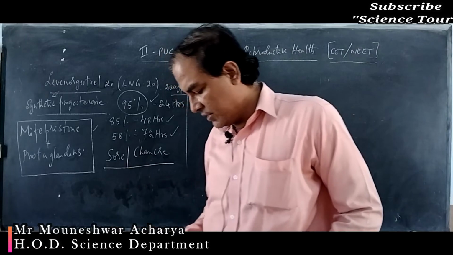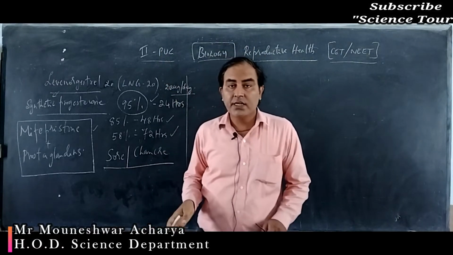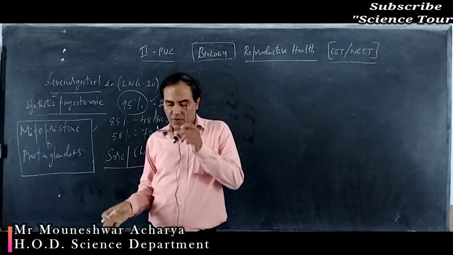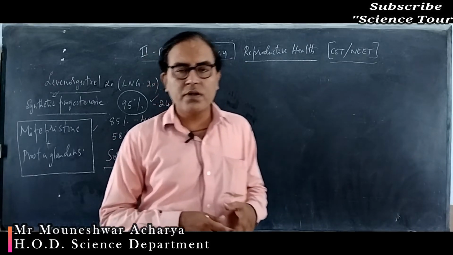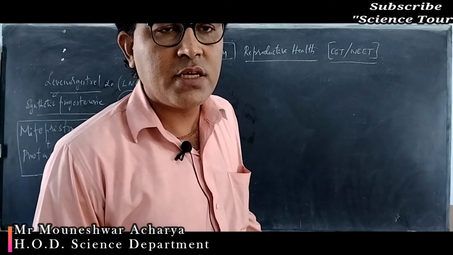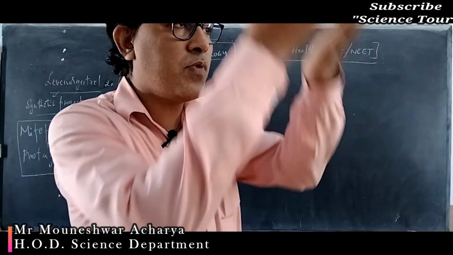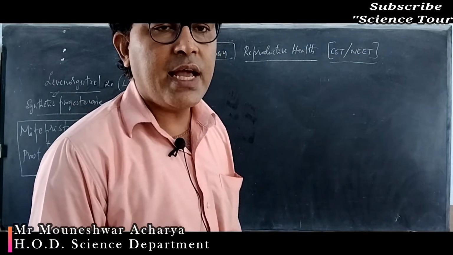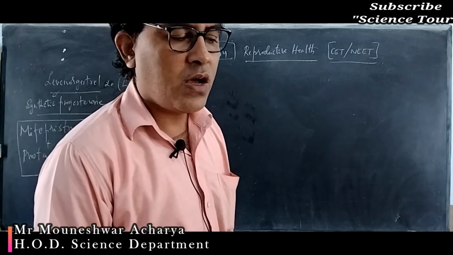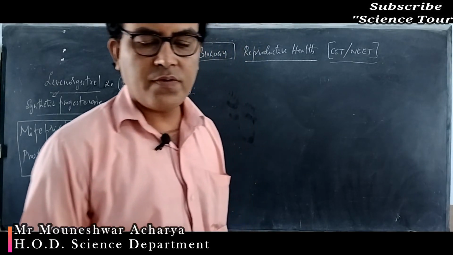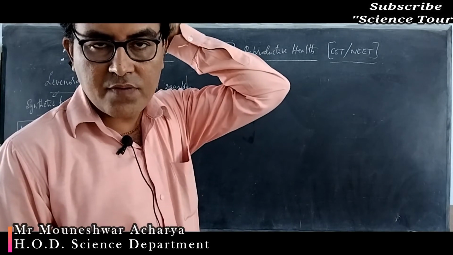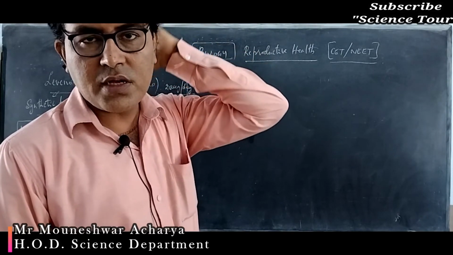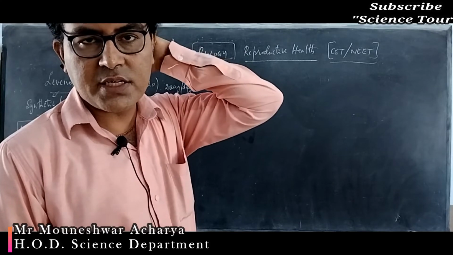So this estrogen is secreted by the developing follicles. Then just 1 or 2 days before ovulation, the level of another hormone goes up, that is LH, luteinizing hormone. When luteinizing hormone increases, it causes the rupture of the Graafian follicle and is responsible for the process of ovulation.